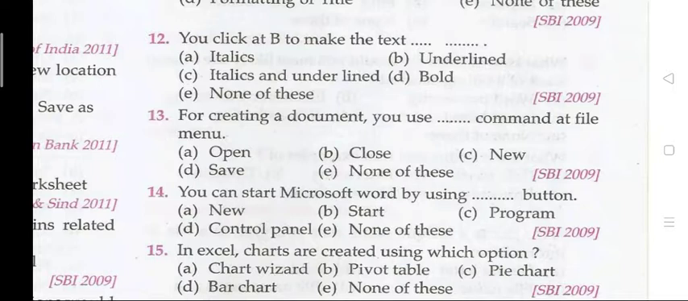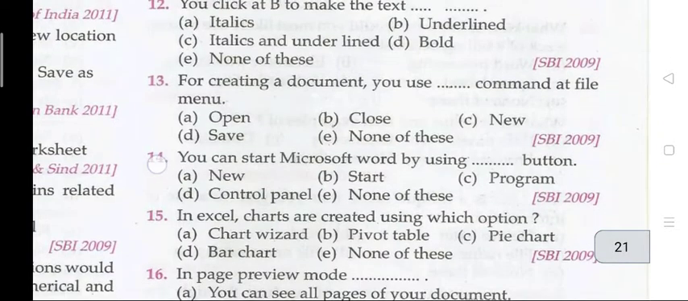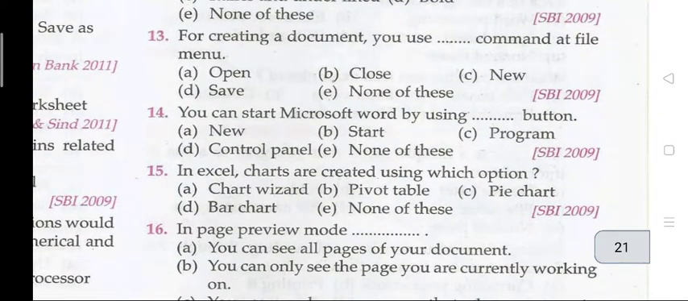Question number 13. For creating a document, you use dash command at file menu. The right answer is 13 ka C, that is new. Question number 14. You can start the Microsoft Word by using dash button. Question 14 ka B, that is start. Question 15. In Excel, charts are created using which option? The right answer is 15 ka A, that is your chart wizard.